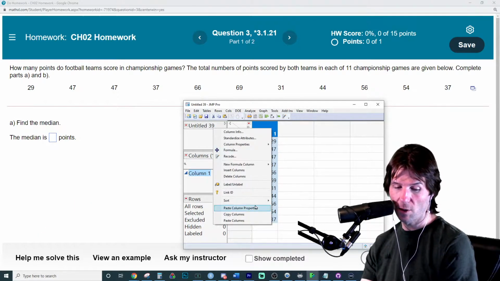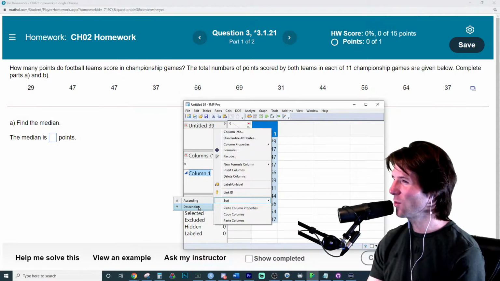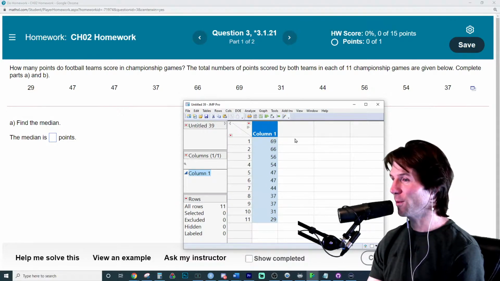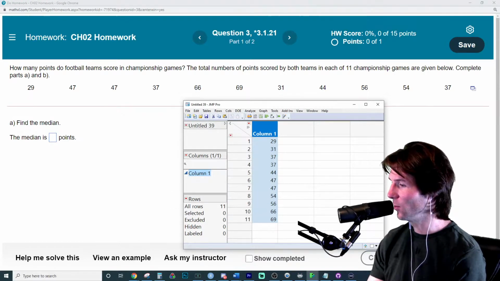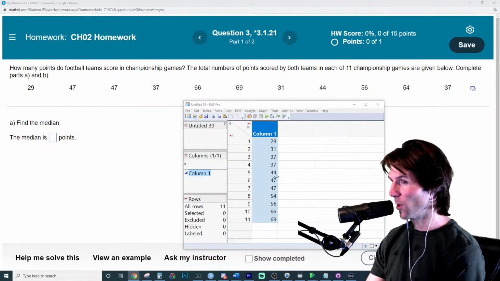We're going to right-click and go to Sort. And you can sort. I like to sort descending order. I think that's what I want. I'm going to sort descending. And now we have them. That works. We have them in descending order. Right-click, Sort. You can do ascending if you want. There we go. So now we have it in ascending order. Doesn't matter which way you do it.